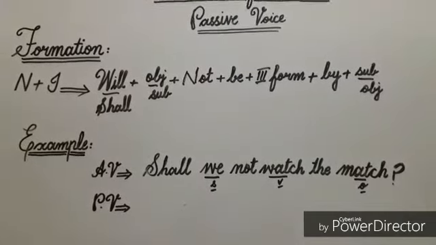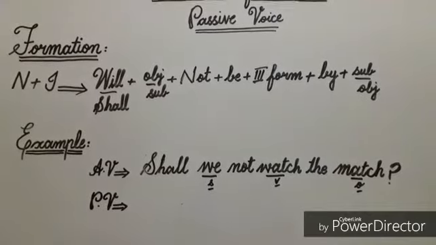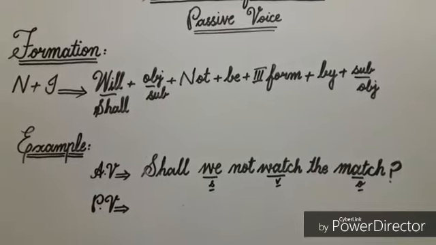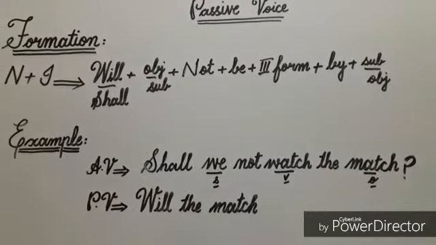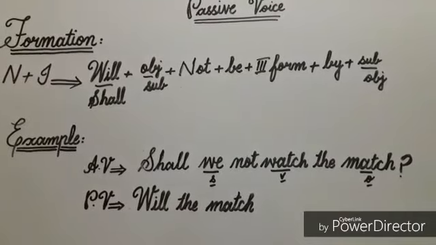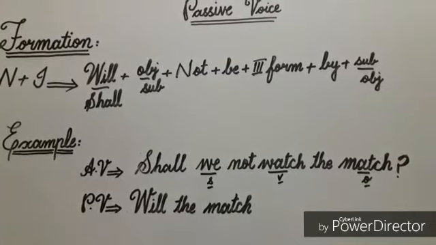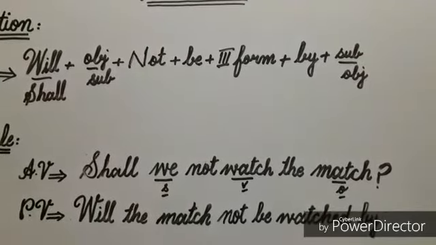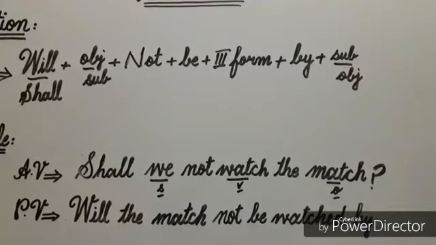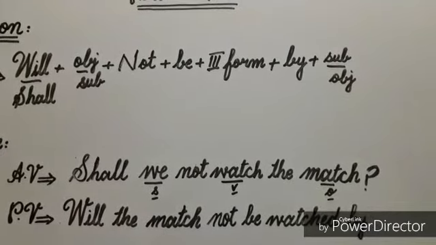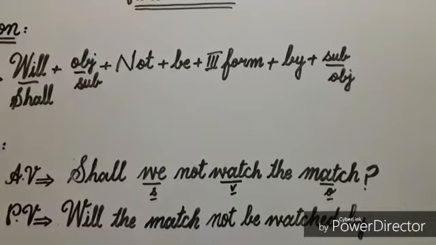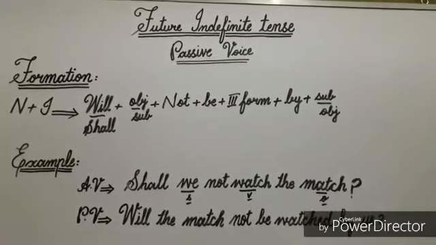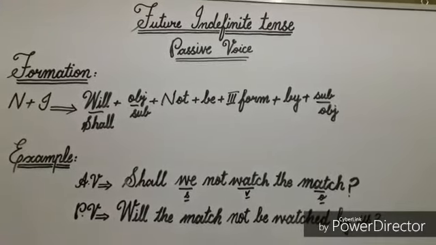According to the formation, firstly I'll write here helping verb will, and then object in this sentence, match is object, so I'll write it here. Next to match, I'll write here not, be, third form of verb watched, and then preposition by. Next to preposition by, I'll write here subject but in objective condition. In this sentence, we is subject and its objective condition is us, so now I'll write here us. Now you can see that by using this formation, we have changed our active voice sentence into passive voice.